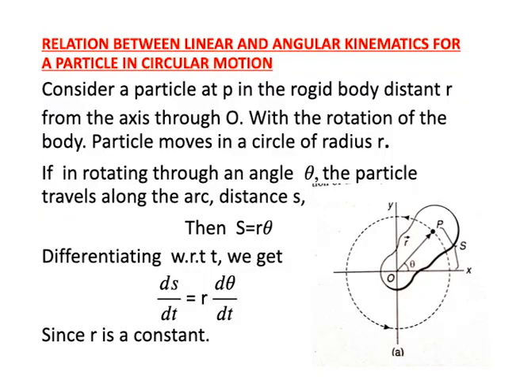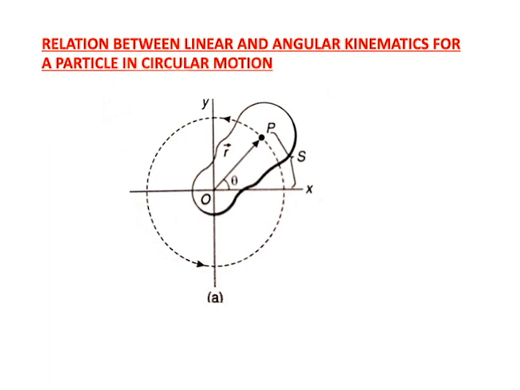The particle moves in a circle of radius r. If it rotates through the angle theta, the particle travels along the arc a distance s. So the displacement is s, the angle is theta, and the radius is the position vector, the distance r.